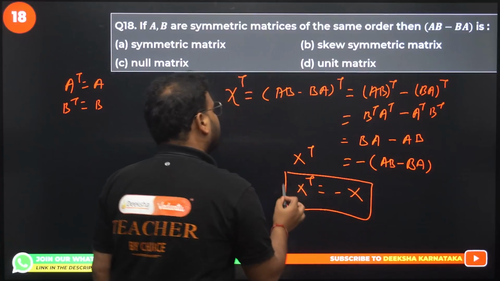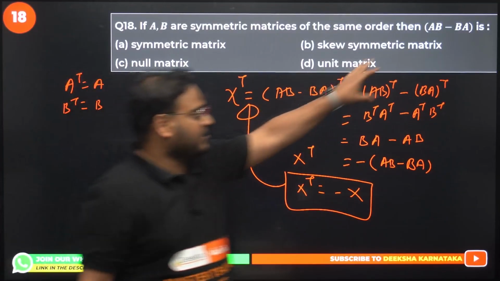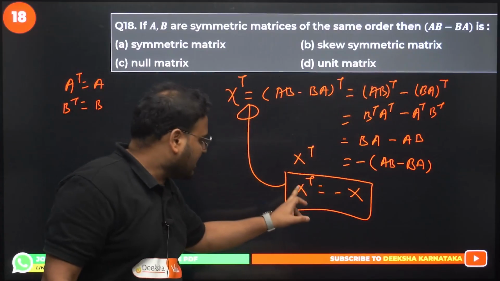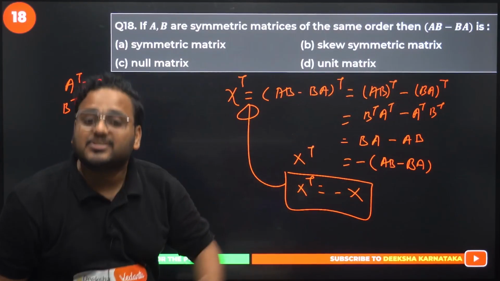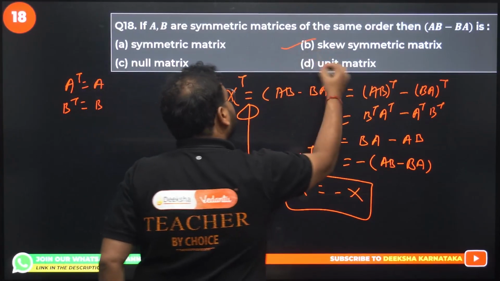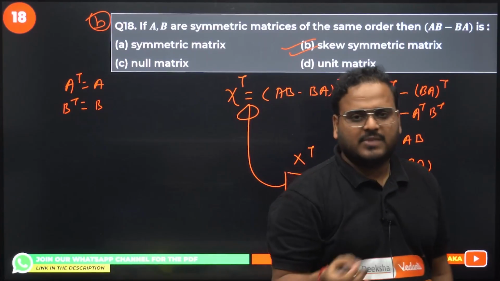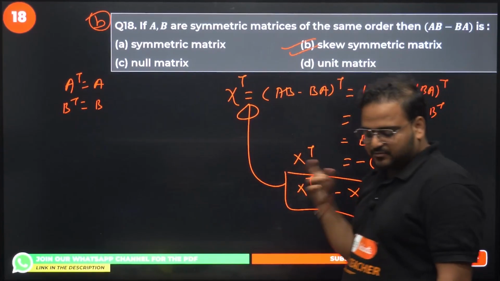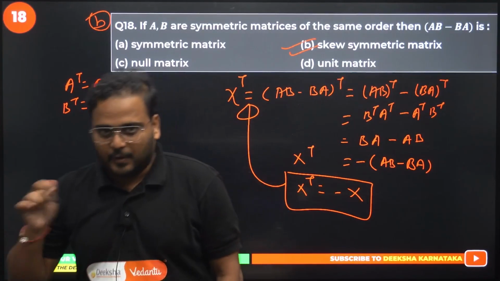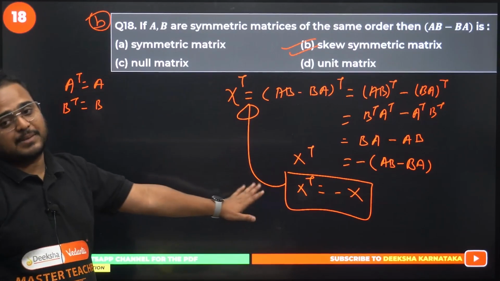Please check what X is over here. This matrix given over here is what? X transpose equals minus X is the case of a skew symmetric matrix. Answer is option B. Done. One mark. Good question. Easy, but sometimes this can be challenging for certain students. So I hope it is not going to be the case after me explaining this question step by step.